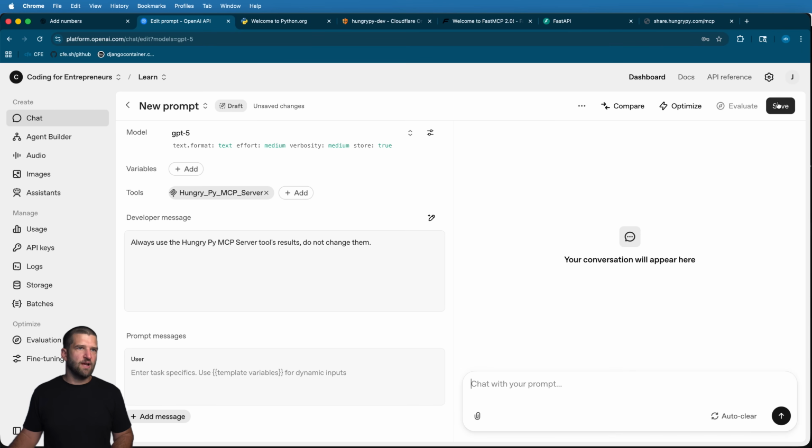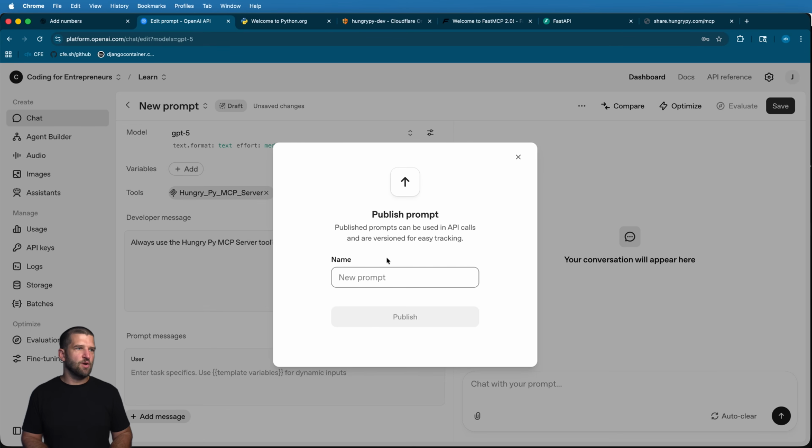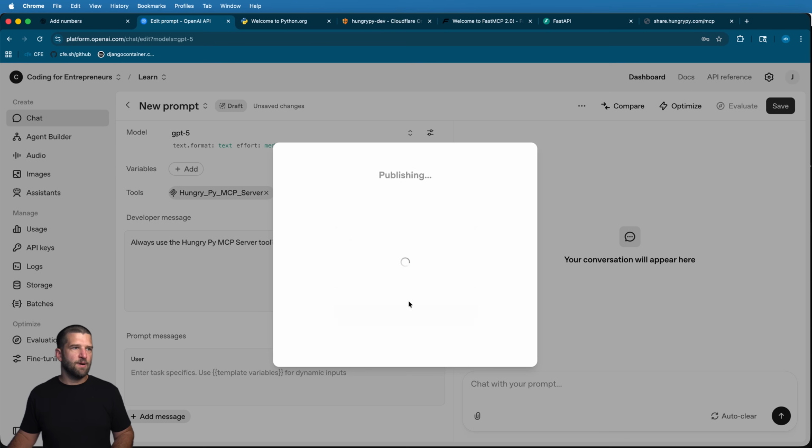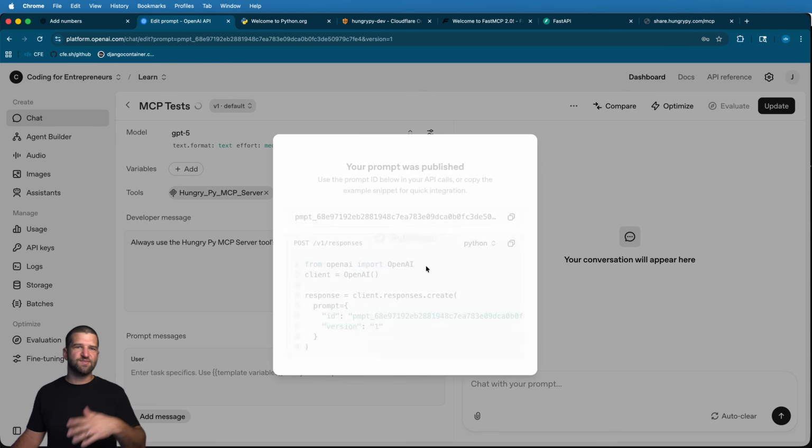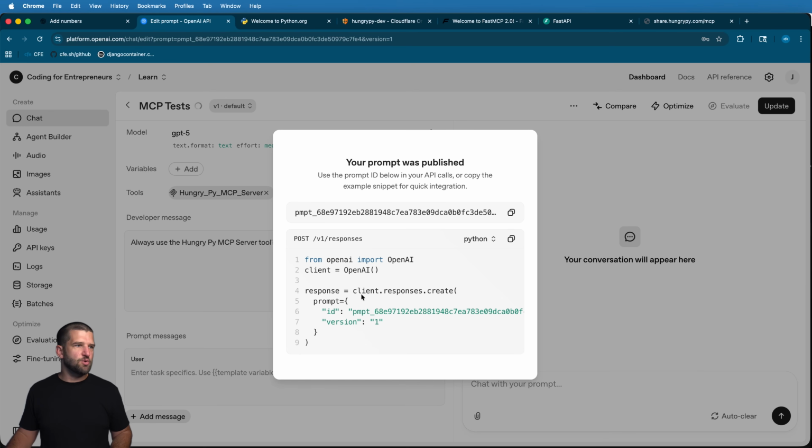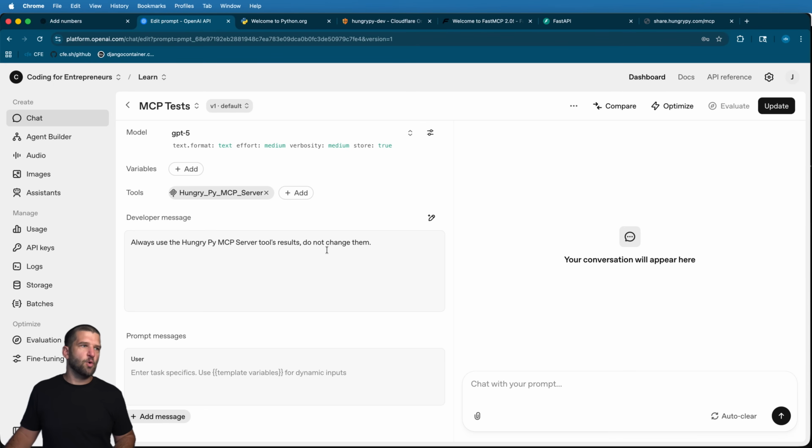Okay. Now inside of my prompt, I'll actually go ahead and save this one too. And we'll go ahead and say MCP tests, publish. This is published in our own app. It's not like a public app at this point. You can build it inside of OpenAI's client. In other words, you can integrate all of this right inside of your own app in addition to using your MCP server or anyone else's. I'm not going to do that at this point. I'm just going to use the chat right inside of OpenAI.